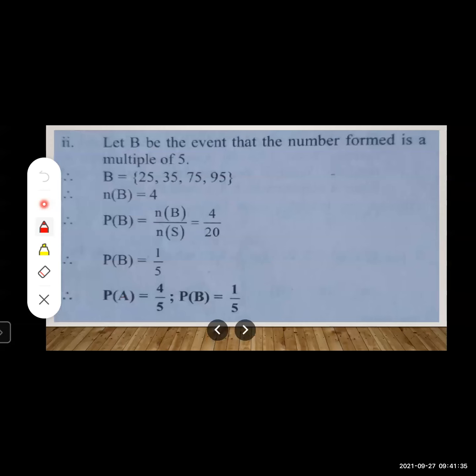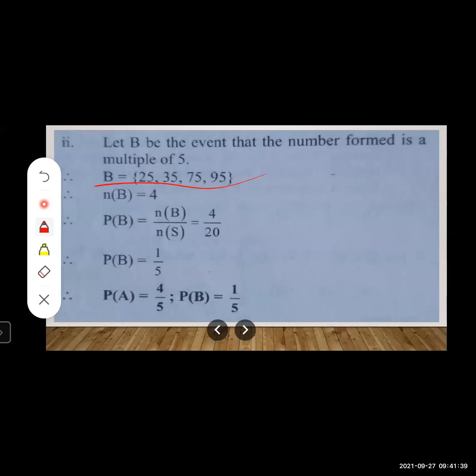And one more trick I want to give you while choosing numbers that are multiples of 5: just use the test of divisibility of 5. If at the unit place the number 0 or 5 is there, these numbers are multiples of 5. So let us write this as favorable outcomes in the event B.